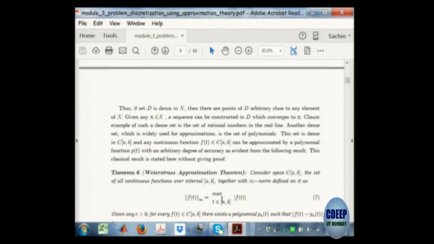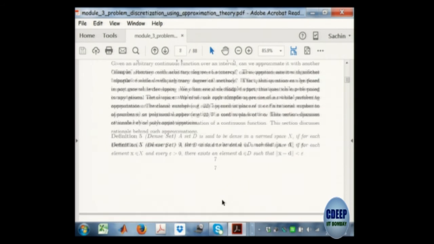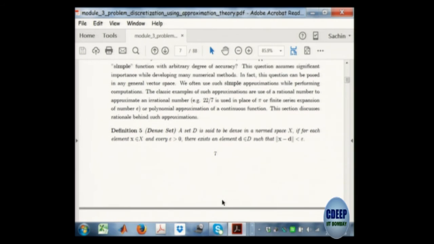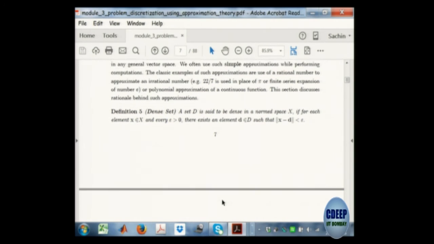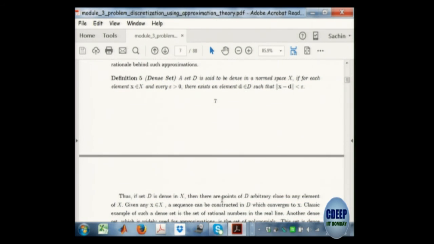Is it because they are simple? What is the reason? It turns out the fundamental reason is what is called a dense set. This is a little technical thing in analysis. A dense set is a set which is everywhere.